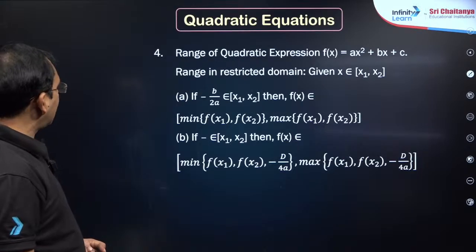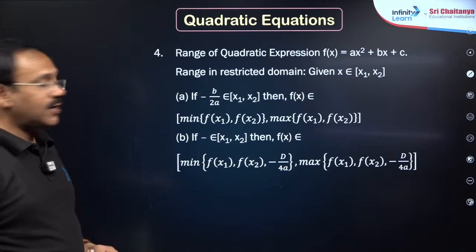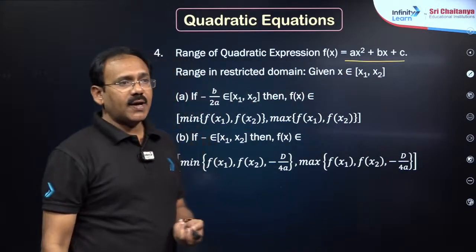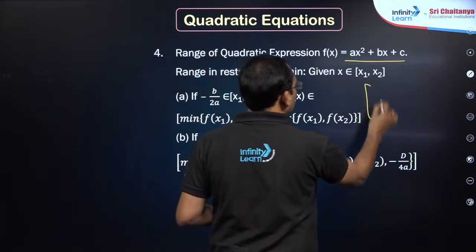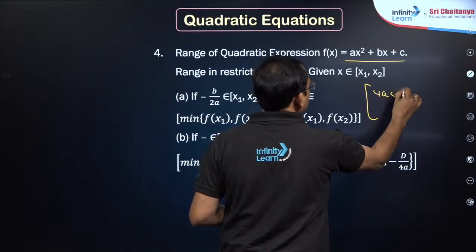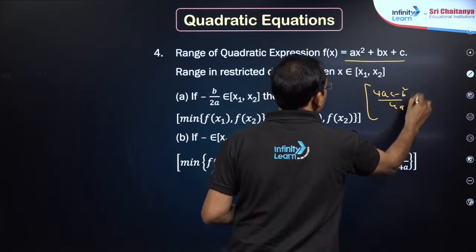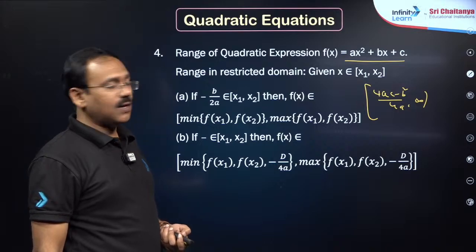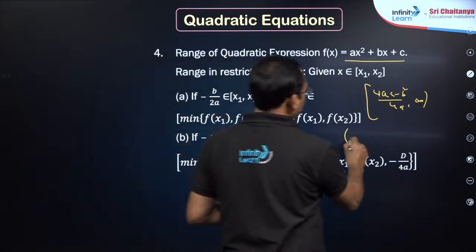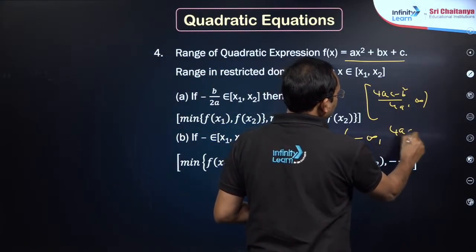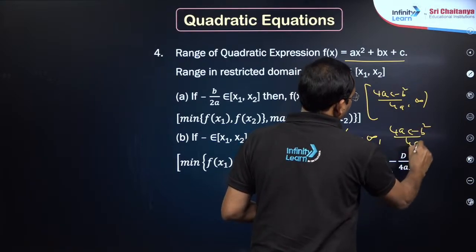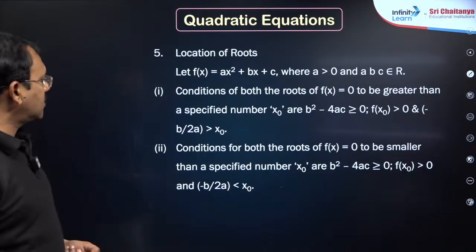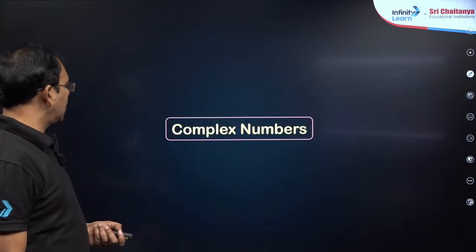Okay, right. The range of a quadratic expression ax square plus bx plus c: if a is positive, upward parabola, the minimum value will be (4ac minus b square) by 4a, to infinity, my dear friends. And if a is negative, downward parabola, the minimum value is minus infinity, and the maximum is (4ac minus b square) by 4a. Next, dear students, location of the roots is a little higher.